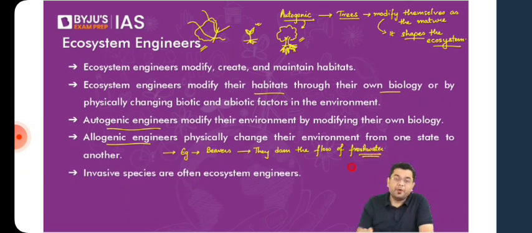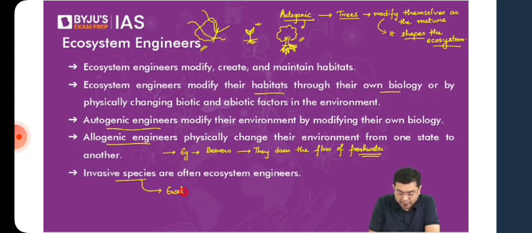Now these are your basic ecosystem engineers. We also have invasive alien species. They are also often termed ecosystem engineers because they themselves are able to modify their environment, and for their competitors, the local and indigenous species, that creates significant issues. Here, for example, we can take the case of eucalyptus. As it grows and matures, it modifies the ecosystem, and the moisture level in the ecosystem generally comes down, because these invasive species are good at absorbing moisture.